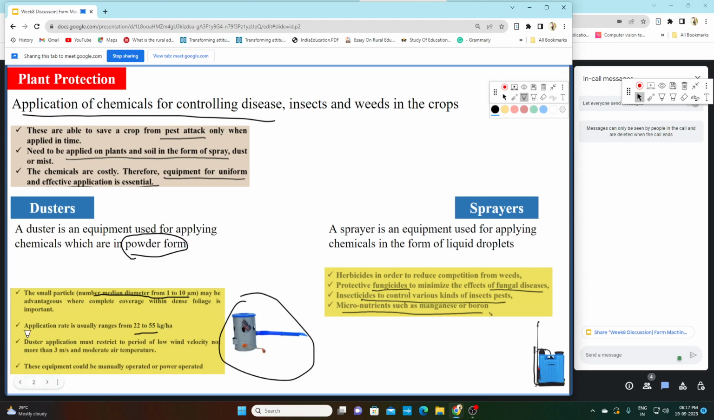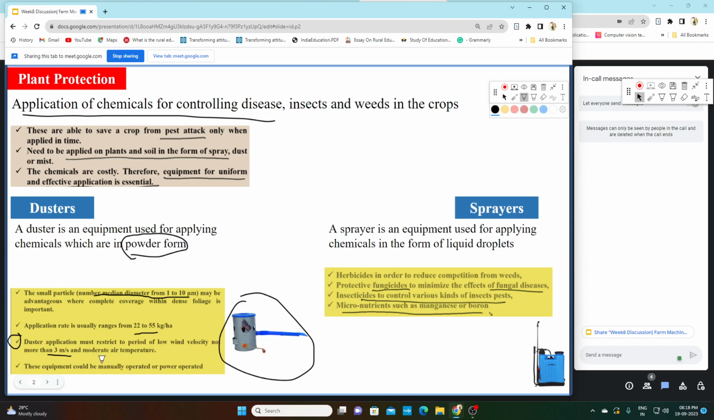Third one, the most important one: duster application must be restricted to a period of low wind velocity, not more than 3 meter per second, and moderate air temperature. This is the most important point. We cannot use duster whenever the wind velocity exceeds 3 meter per second, because the powder will fly in the air and it will be drifted off target.